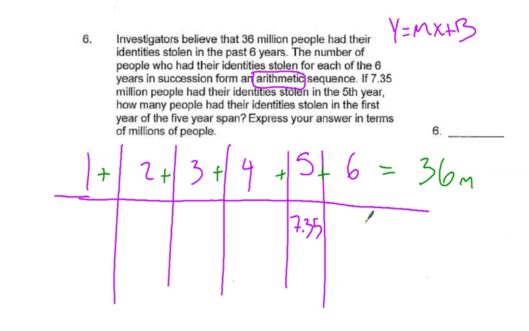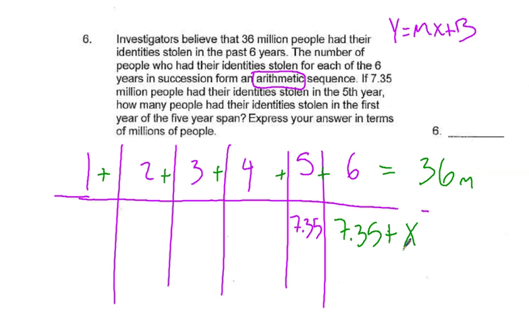So if we know we have a linear relationship, how many people had it stolen in year 6? Well, we know it's going to be 7.35 million plus the slope, because in an arithmetic sequence, it's going to go up by the slope every time, right? Do I know what the slope is? No, I don't know what the slope is. So I'm going to write x.